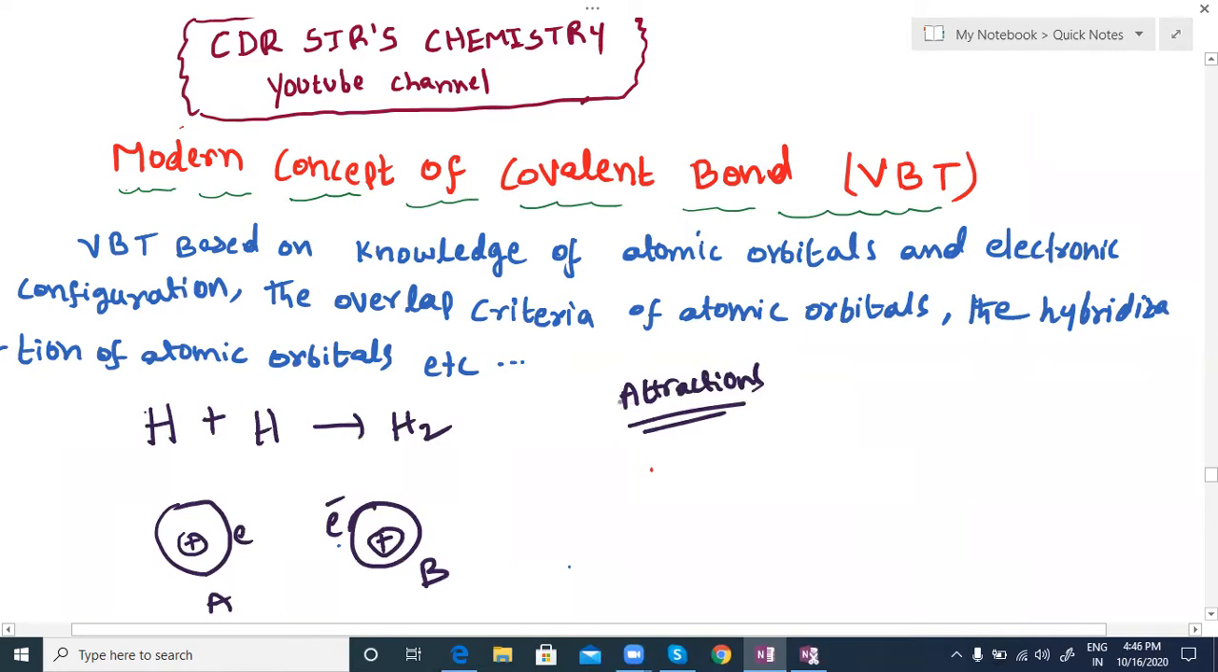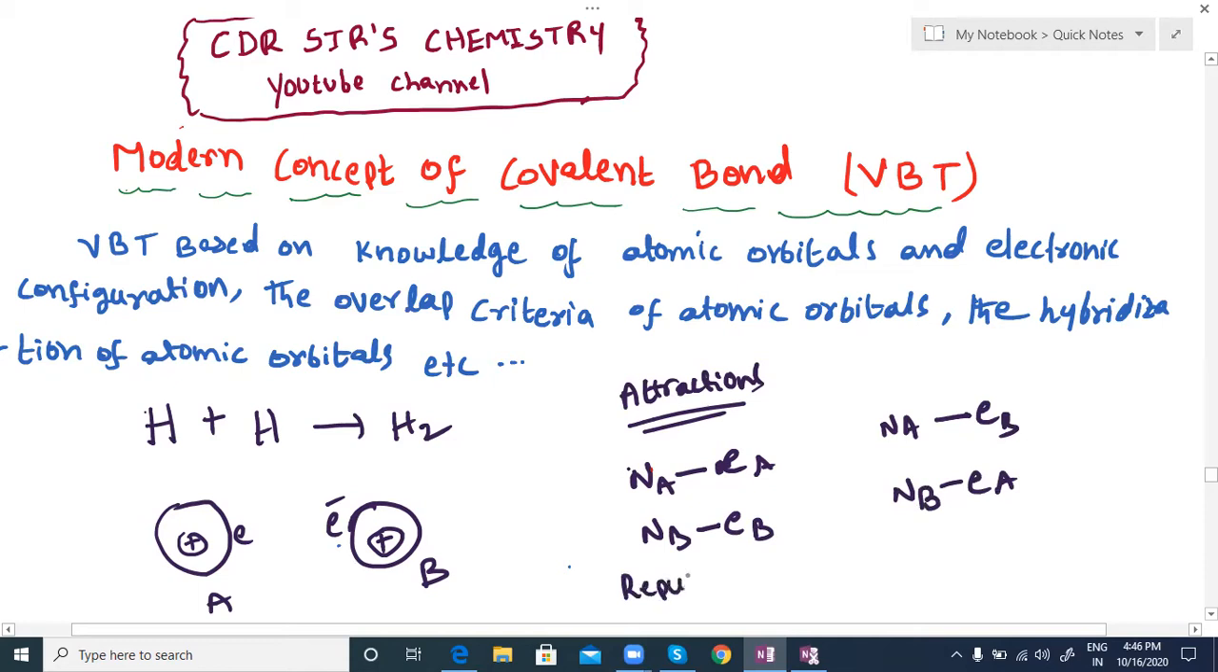So what types of attractions are allowed? You can see that. Nucleus of A with respect to electron of A, the same attraction is there between these two. And nucleus of B with respect to its own electron, attraction. And nucleus of A with respect to electron B, attraction, since opposite charges can attract each other. So nucleus B with respect to electron A. These are the attractions.